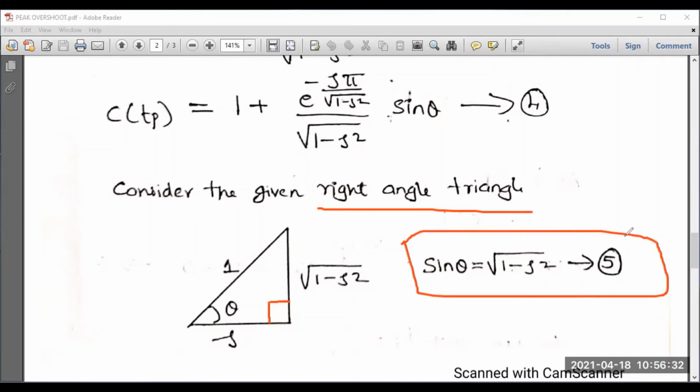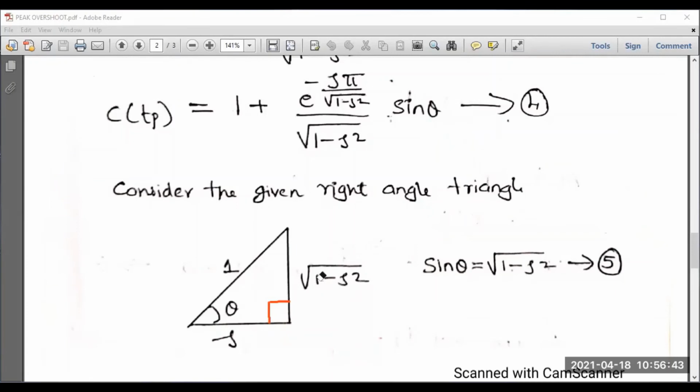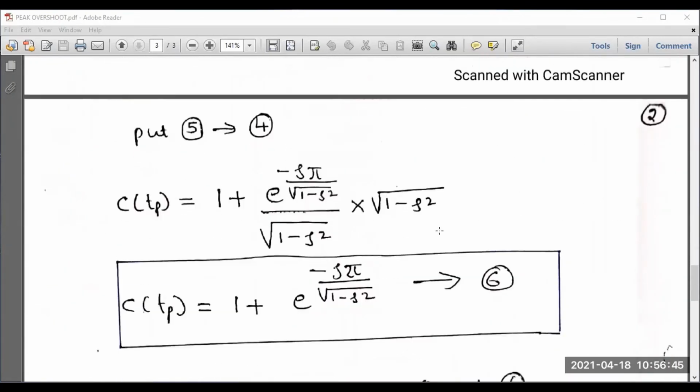Now, what you can do, the equation 5 can be substituted in equation number 4. So instead of sine theta, you have to substitute square root of 1 minus eta square. So let me simplify further. 1 plus e to the power minus eta pi by square root of 1 minus eta square, whole divided by square root of 1 minus eta square into square root of 1 minus eta square.